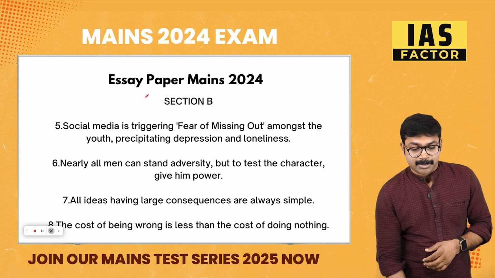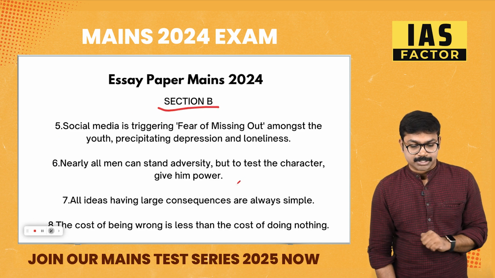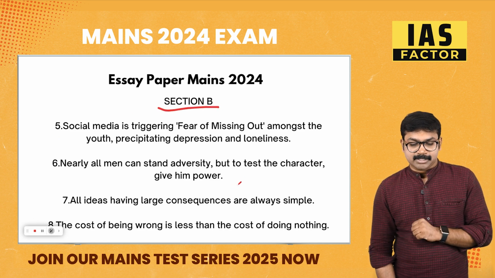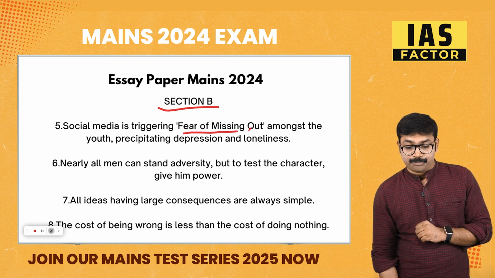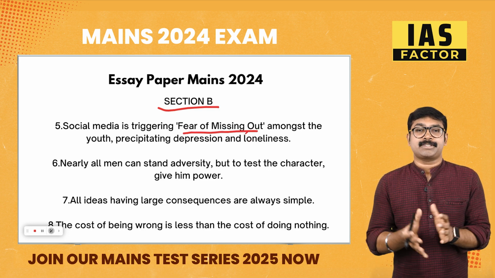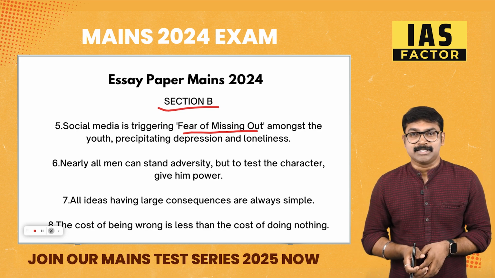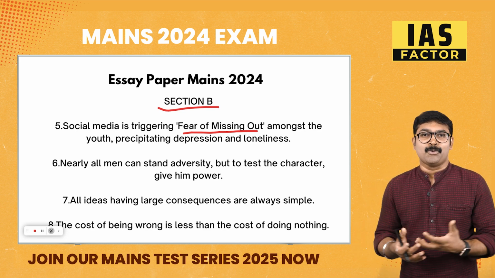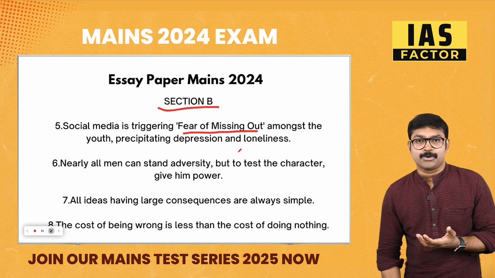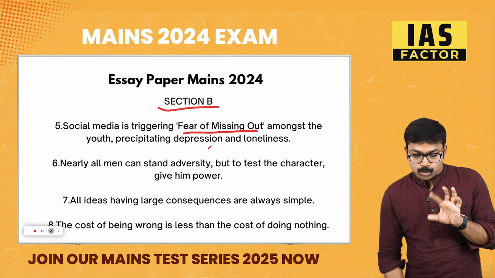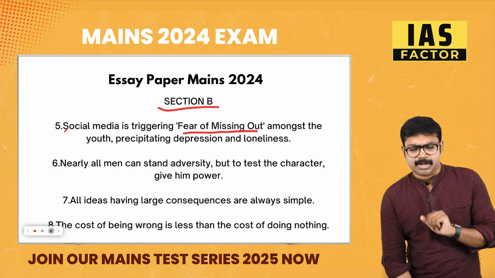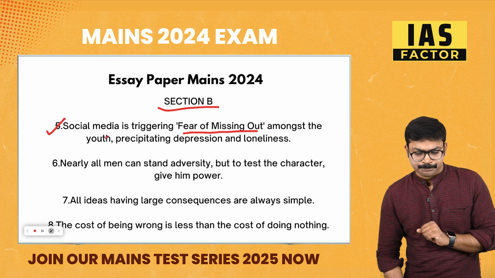And this is section B. You have to write one essay from this section also. Social media is triggering the fear of missing out, the FOMO. This is something very popular recently. All of the Gen Z and Gen Alpha people talk about FOMO. So what is this fear of missing out? You must have heard this thing. This is pretty answerable, and you can definitely answer this.